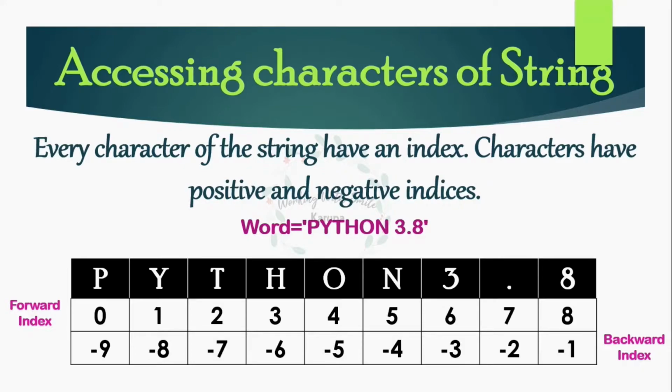That means for the first letter we get 0 as the index in case of forward index, the positive indices, and the last letter will have the index which is equivalent to length of the string -1. So in the Python 3.8 word, we have 9 characters, and the index for the last character is 8, which is equivalent to the length of the string -1.